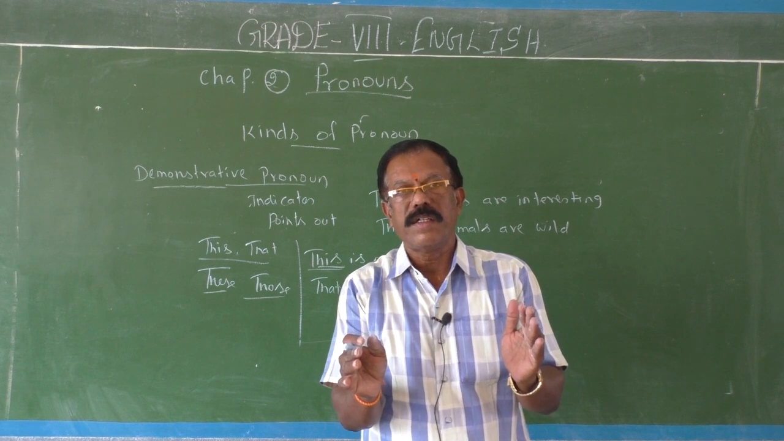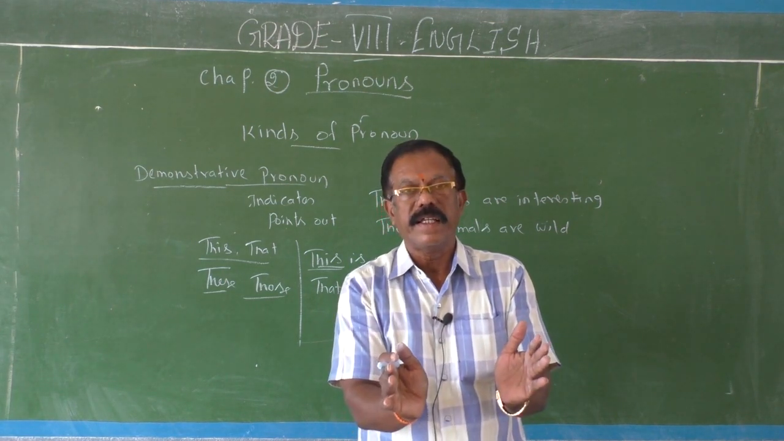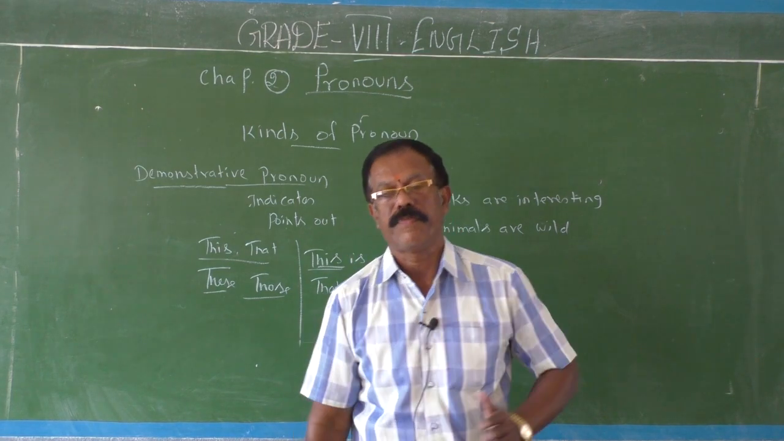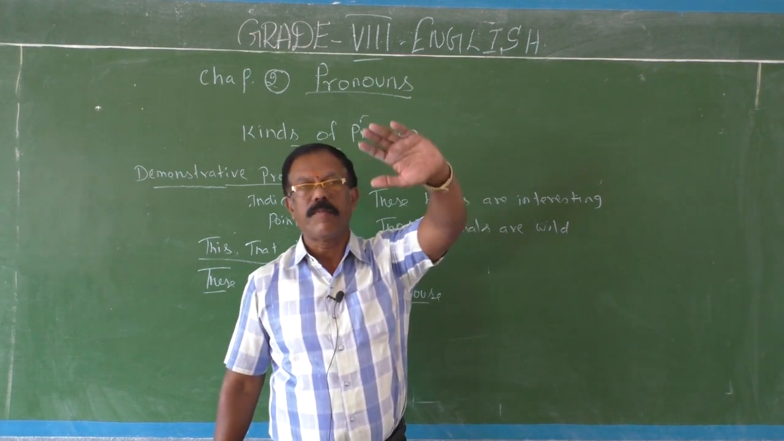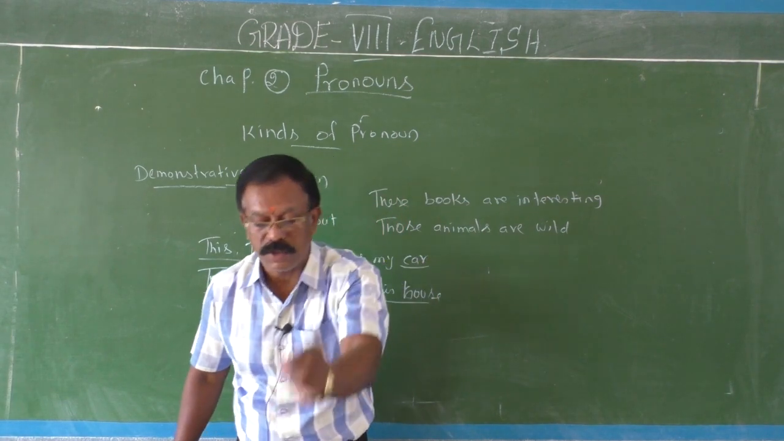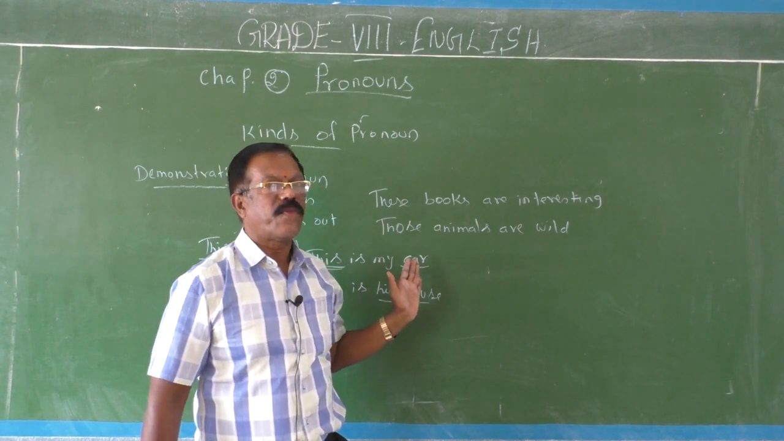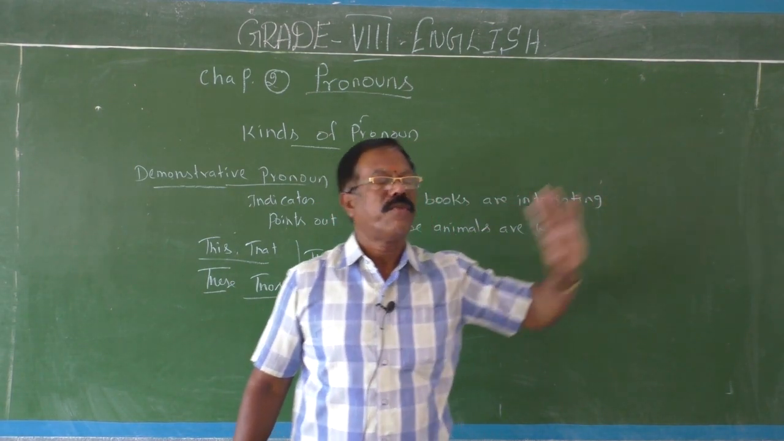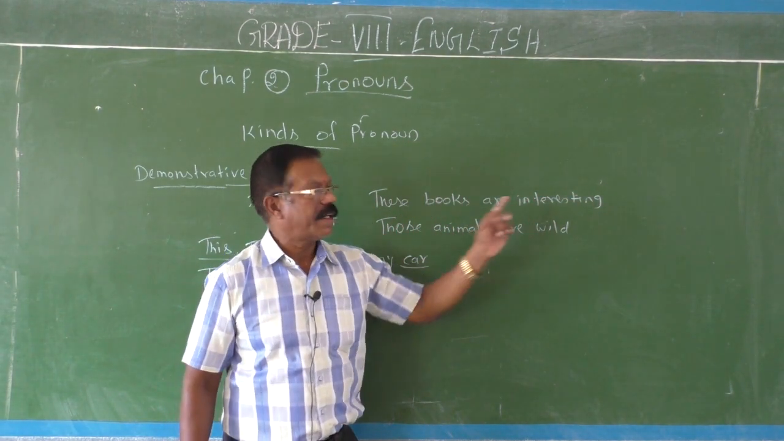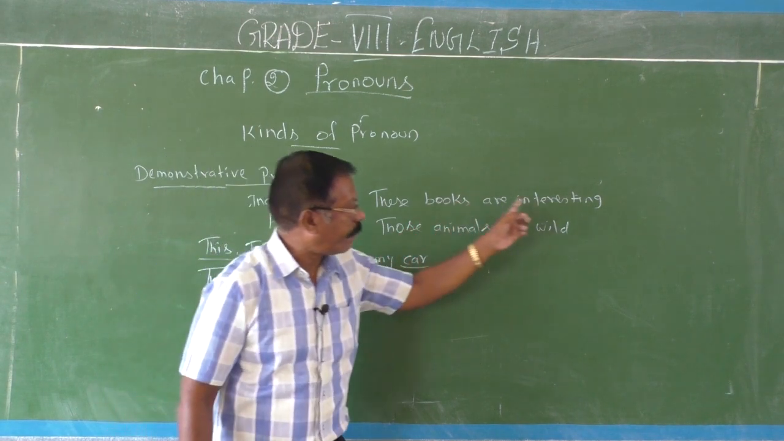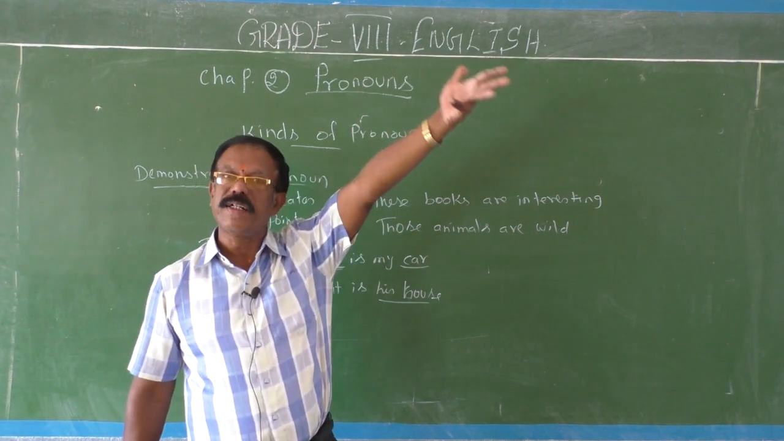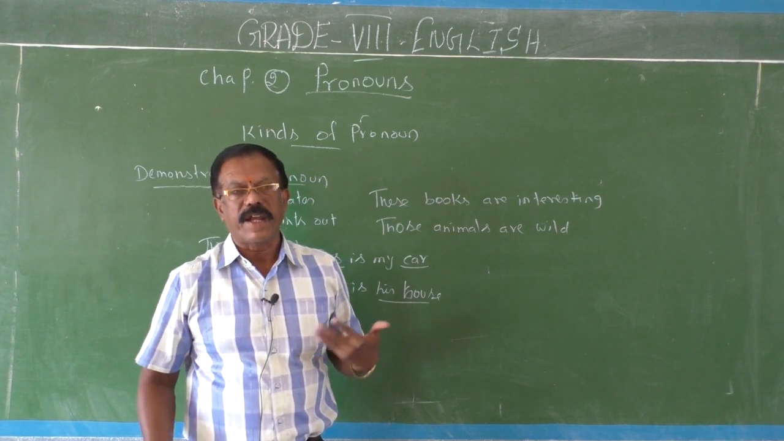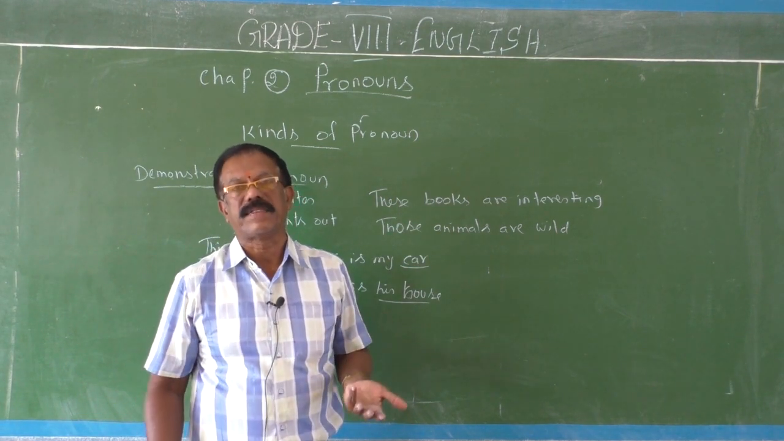These stands for a group of things, plural nouns which are nearer to you. Those stands for plural nouns which are far away from you. So, these books are interesting. These books are mine. Those books are yours. You can frame hundreds and hundreds of sentences.